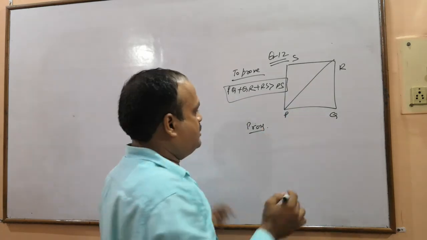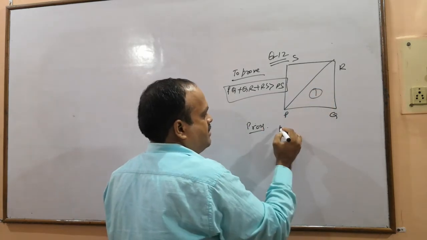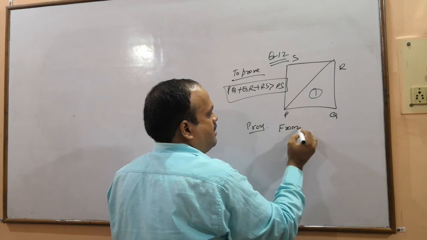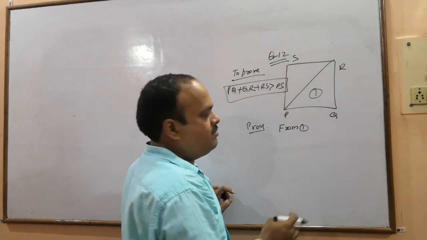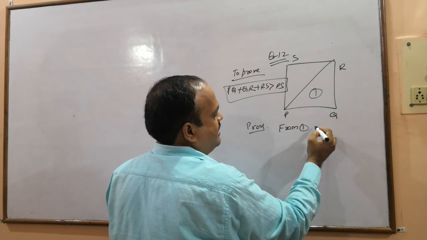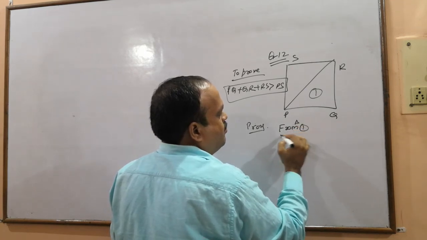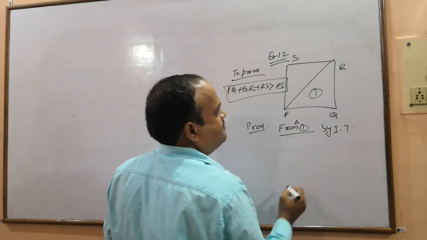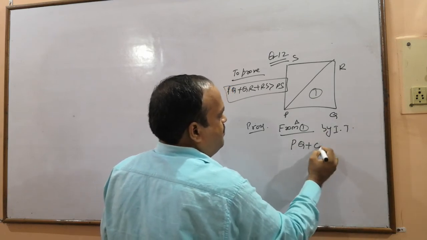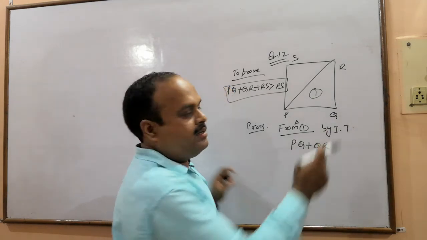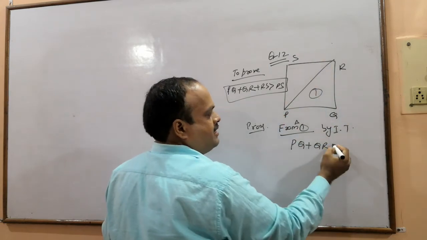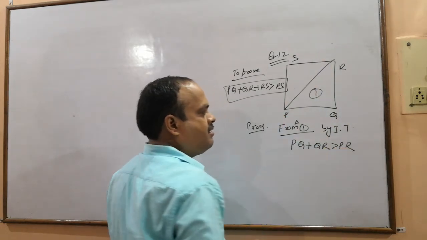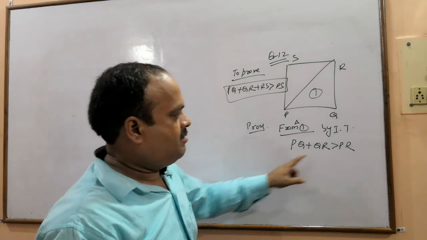Correct? So start with triangle 1. You can start with the second also, but I start with 1. From triangle 1, by the triangle inequality theorem, PQ plus QR will be greater than PR.